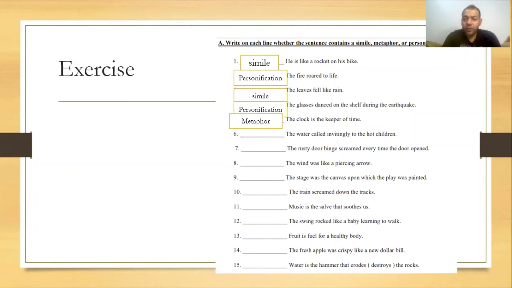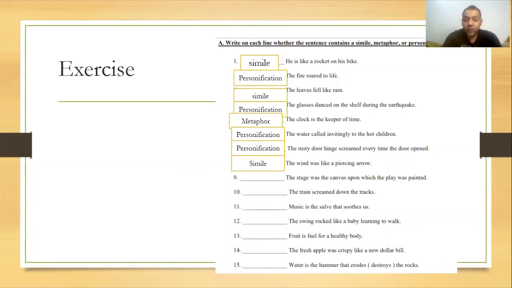The water called invitingly to the hot children. The water called, so this is personification. Water cannot call. The rusty door hinge screamed every time the door opened, so it's personification. It was a scream. The wind was like a piercing arrow. We said it before. It's a simile.